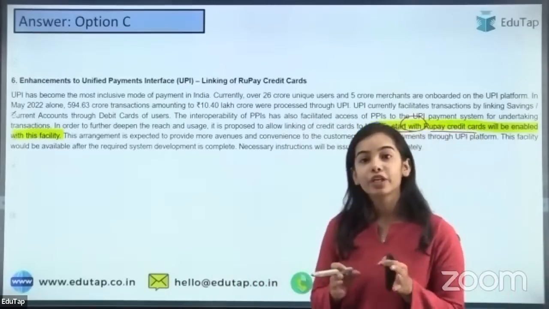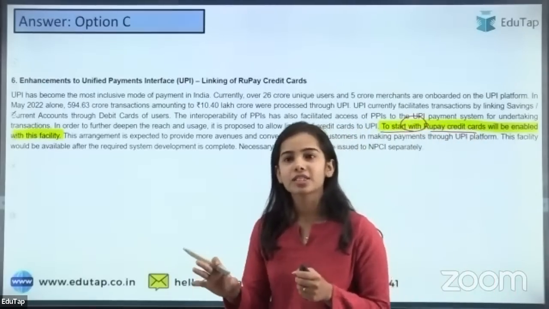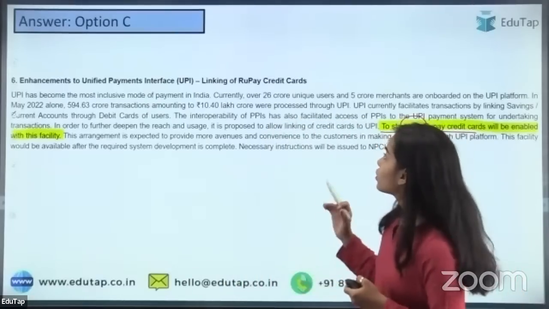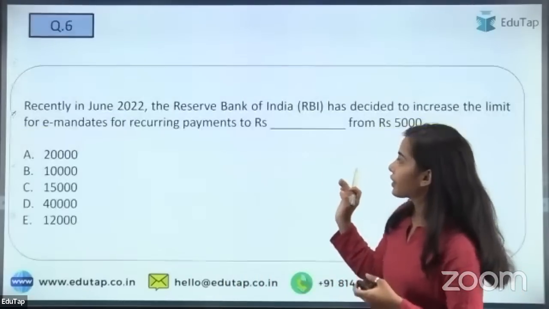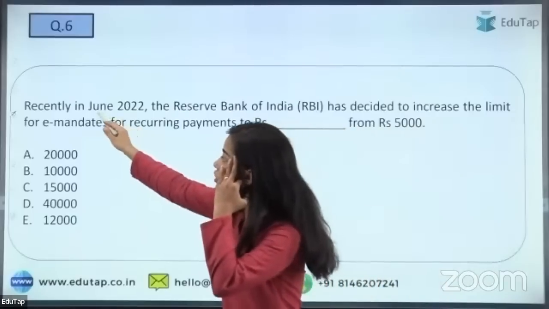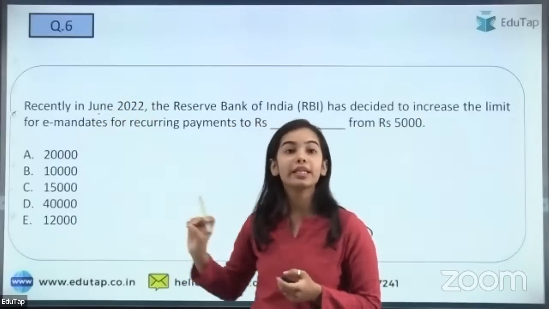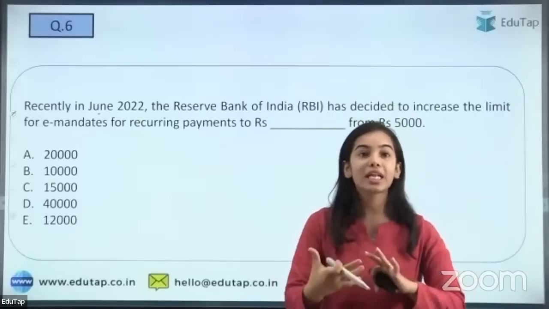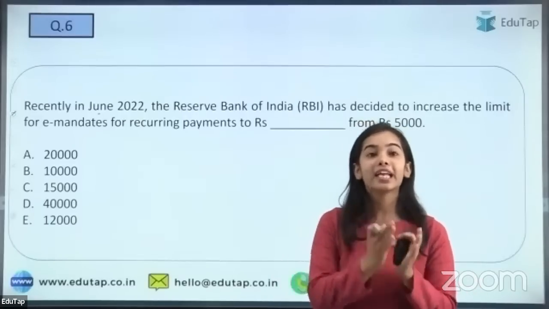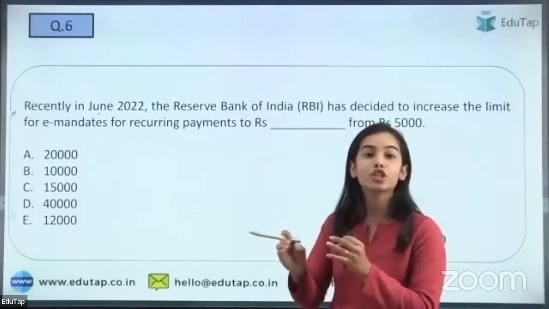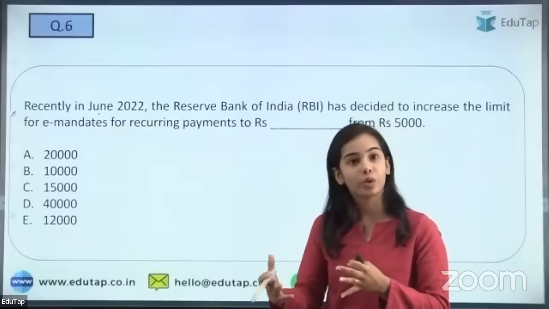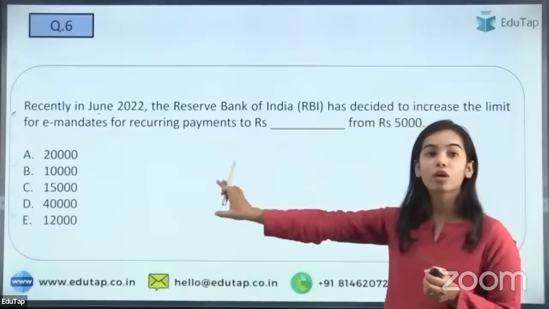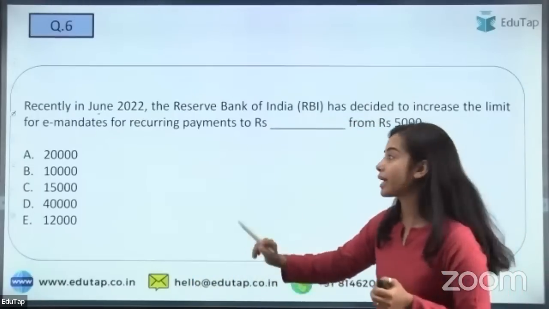Yes, the ban has been lifted on the MasterCard and the Pacific Asia something. That is also true. That is also in news recently. So linking of Rupee credit cards has been done. So recently in June, and let me tell you, that is only the notification. Until now, it has not been linked. The notification has come out, the RBI has said it, and RBI has said that NPCI should make a way to do it. Okay, so further guidelines will be provided later on, but that was the developmental step that was taken by RBI.